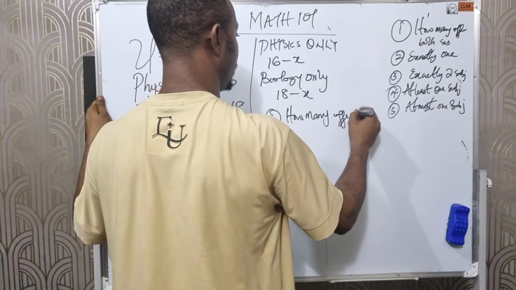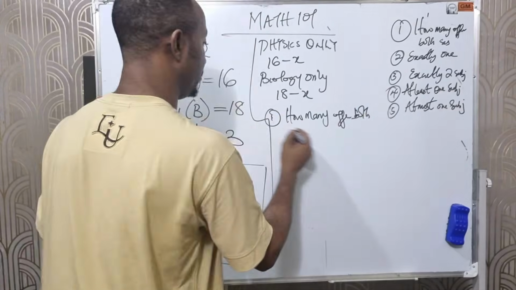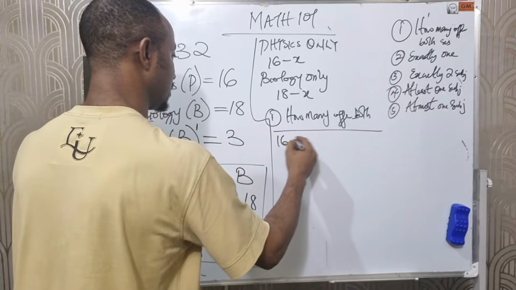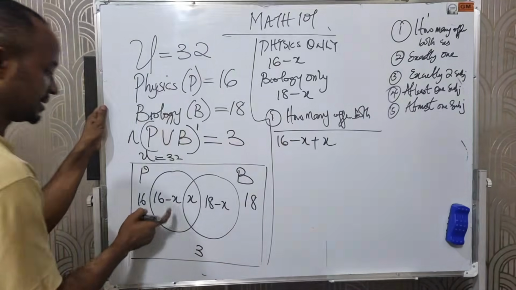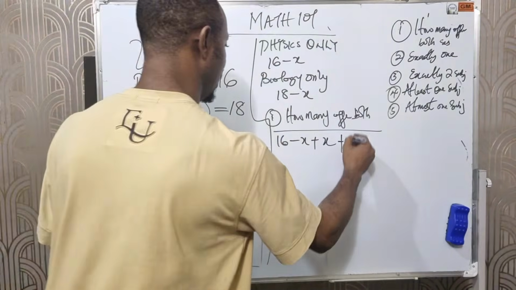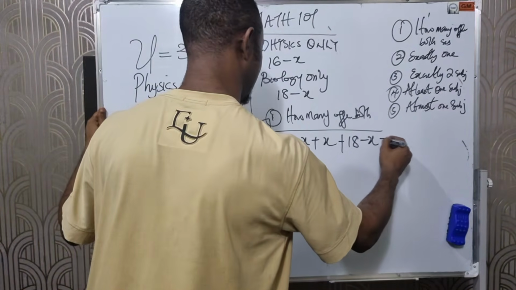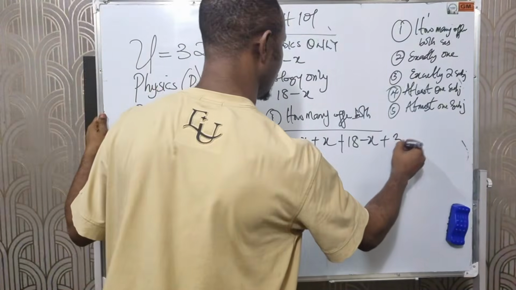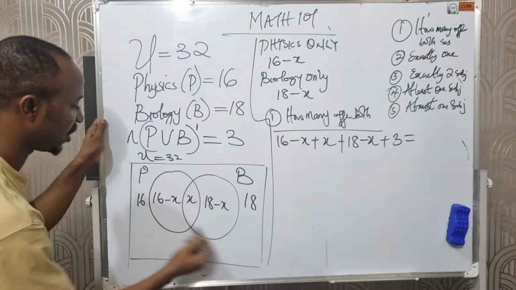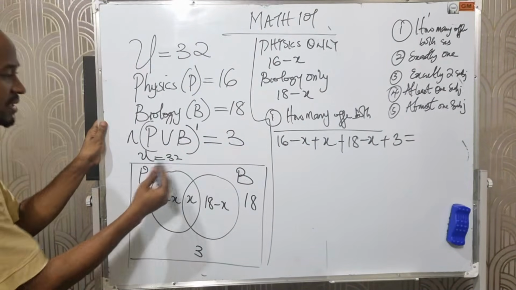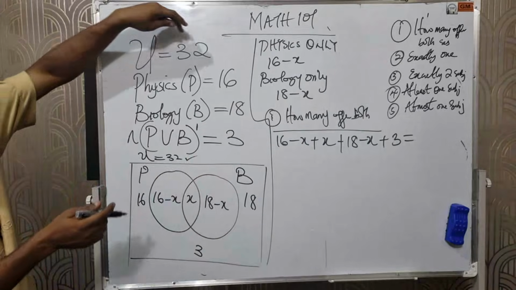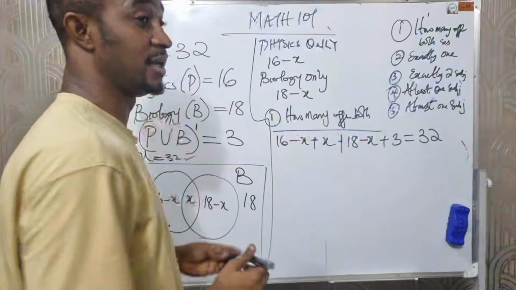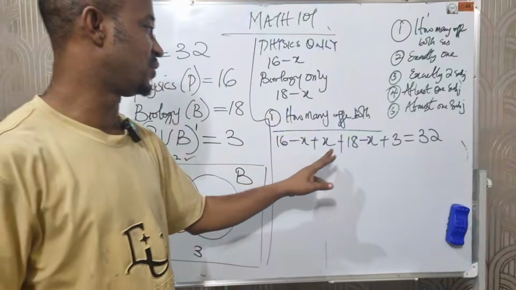Number 1 asks how many offer both. For both, we have to add up 16 minus X plus 18 minus X plus 3, which equals the sum of all of these sets here. This is 32, because we are told that the general set is 32. So what we do next is to find the value of X.